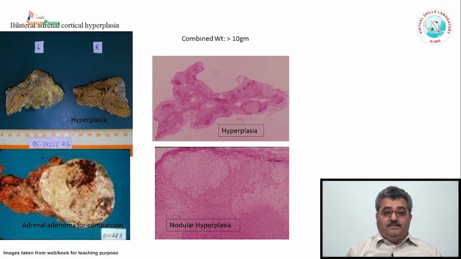In the hyperplasia, the normal adrenal weight is about 3 to 5 grams, and on average it is 4 grams. The combined adrenal weight of the two glands will never cross the 10 grams, and if it is more than 10 grams, it is indicative of the hyperplasia. Hyperplasia may be diffuse hyperplasia, the whole of the cortex is hyperplastic, or it may be nodular hyperplasia where there is a nodule formation, and sometimes these nodules can mimic the benign tumor adenomas. So it is very important to differentiate the nodular hyperplasia from the adenomas.